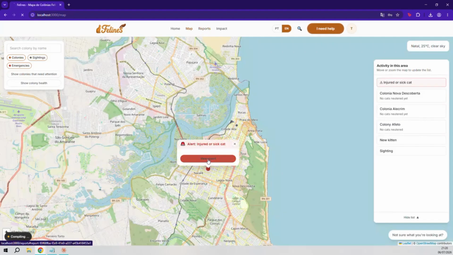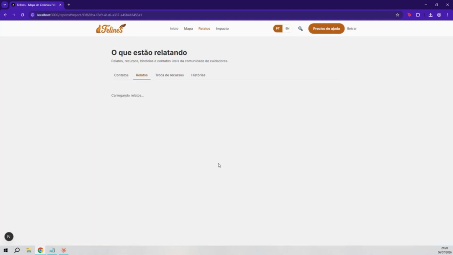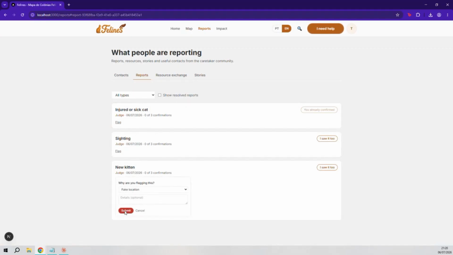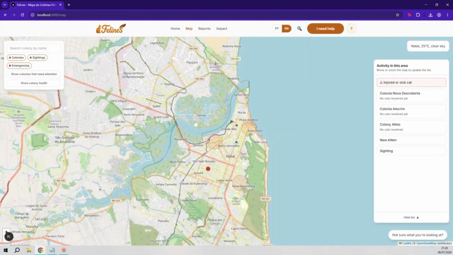Global search, Command K or Control K, searches colonies, articles, and glossary simultaneously. 1 keystroke, everything the platform knows. With a second account, community moderation in practice. Confirming a report adds 1 of 3 required independent confirmations. An atomic database function handles each one, blocking self-confirmation and duplicates at the database level, not in the front end.